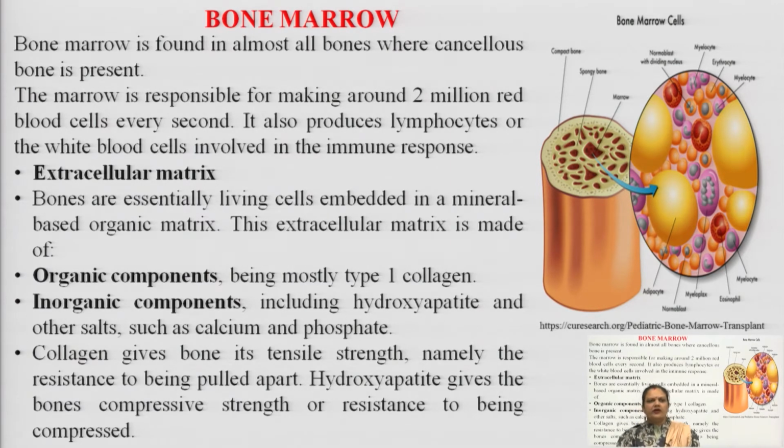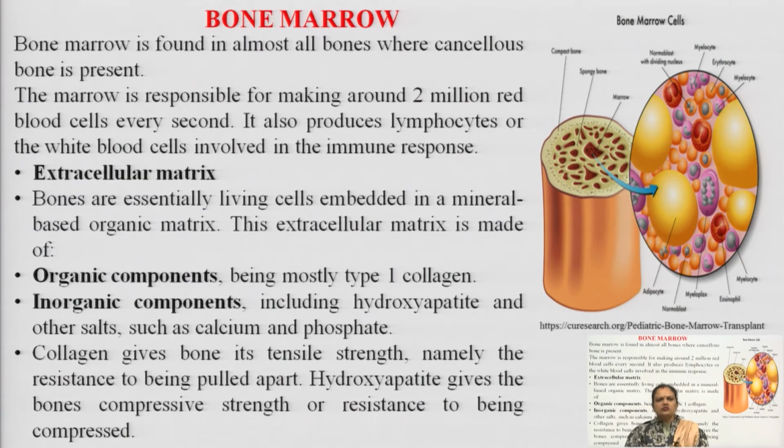Apart from the organic component, the second is the inorganic component. It includes hydroxyapatite. Okay. Hydroxyapatite is also proteinaceous in nature, and apart from this, some salts like calcium and phosphates, phosphorus, are required for the mineralization of the bone and are considered inorganic components for the formation of ECM, extracellular matrix.